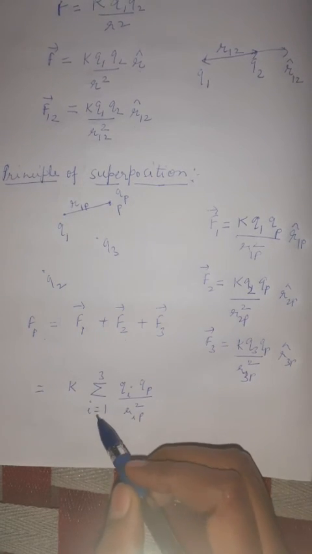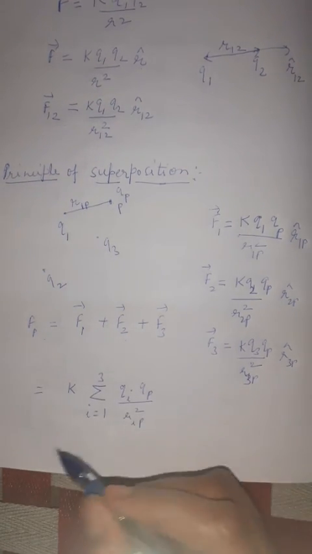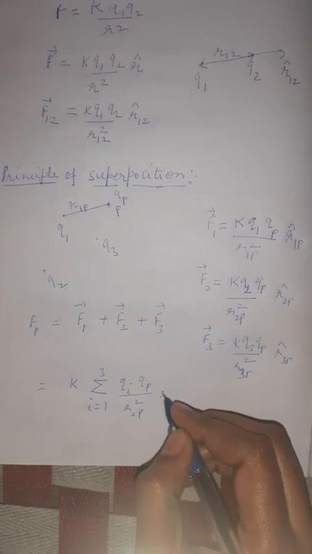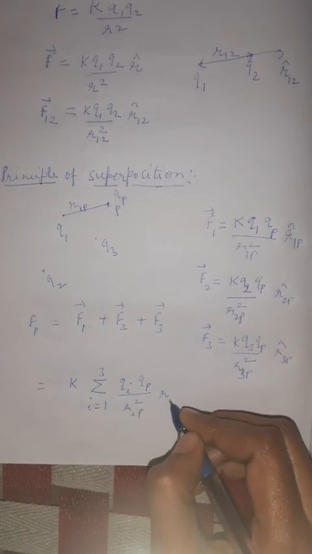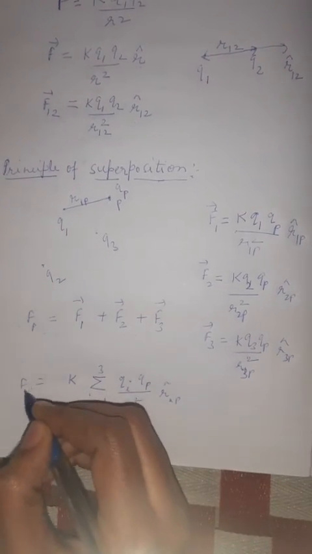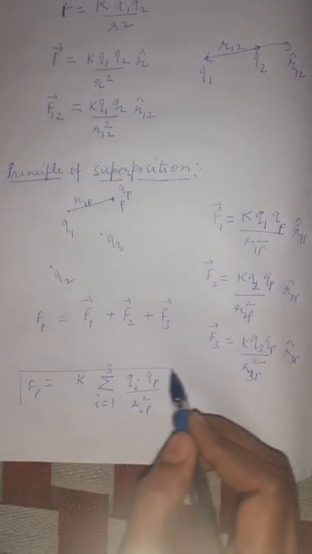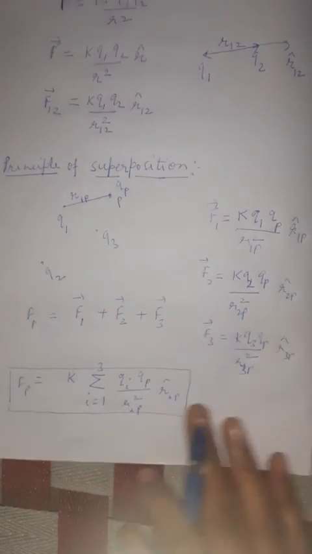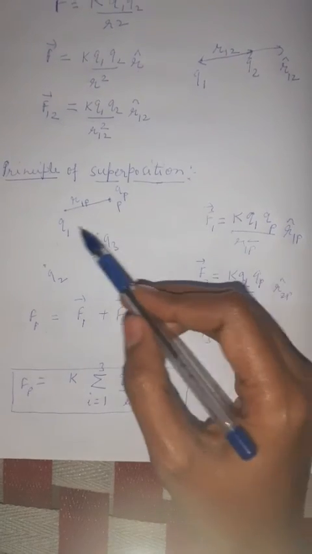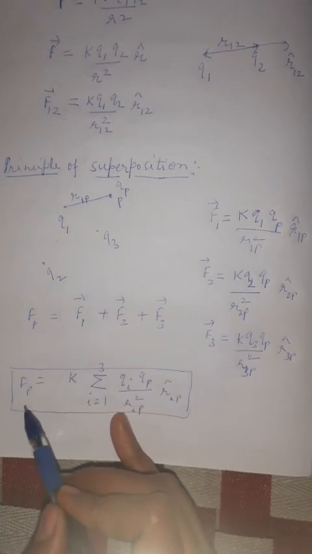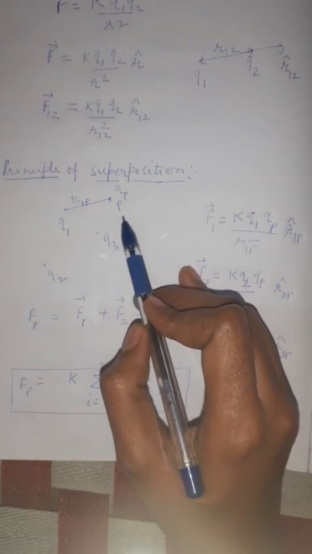In the present case, i is varying from 1 to 3. If there are n charges, then i can vary from 1 to n. So this is the total force on point P due to these three charges. If there is a group of charges, then we can easily calculate the total force acting on the point P.